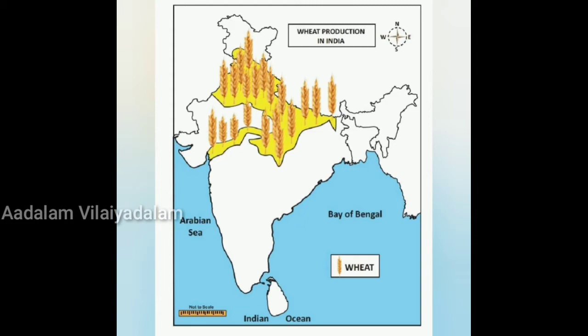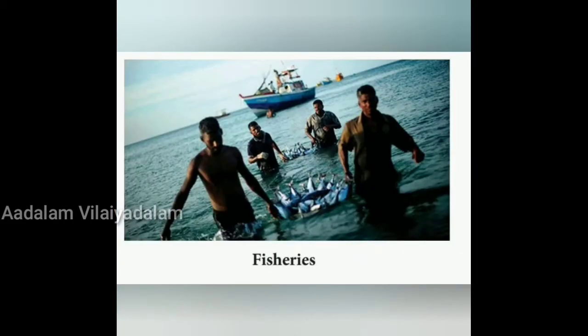So these are the major crops cultivated in India. Next we'll see about fisheries. Fisheries in India are a very important economic activity and a flourishing sector with varied resources and potential. If a person is a fisher, he will also gain a lot of benefit, a lot of money. Once he goes for fishing itself, he will get a lot of money. So it is considered to be an important economic activity.